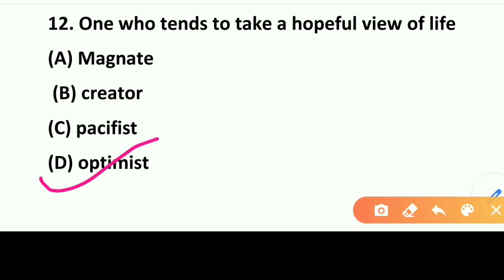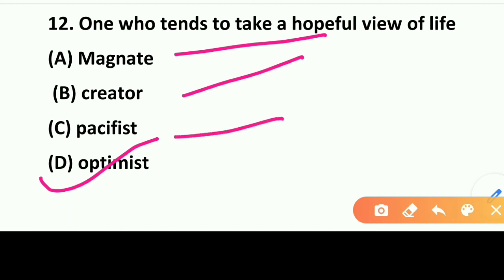If we talk about other options, magnet. Magnet means a person who is rich and powerful, that is called magnet. Clear? Creator, you know. Pacifist, what is pacifist? Pacifist means a person who loves peace.